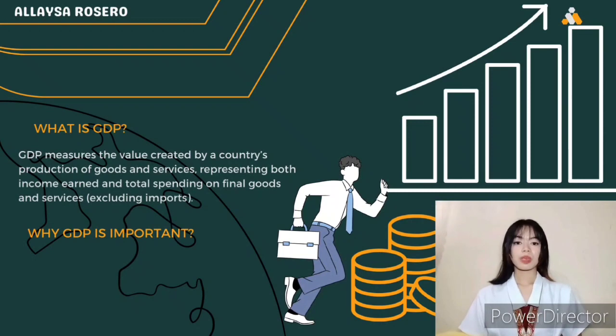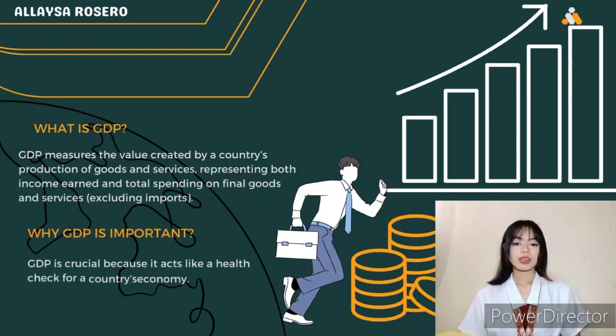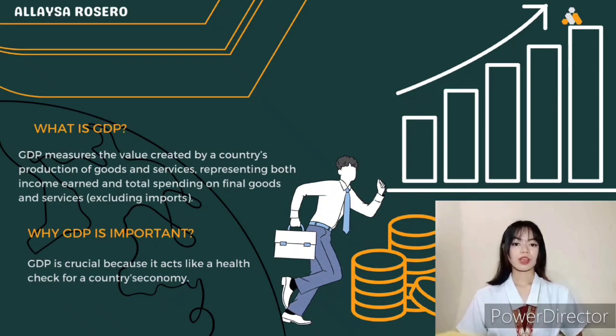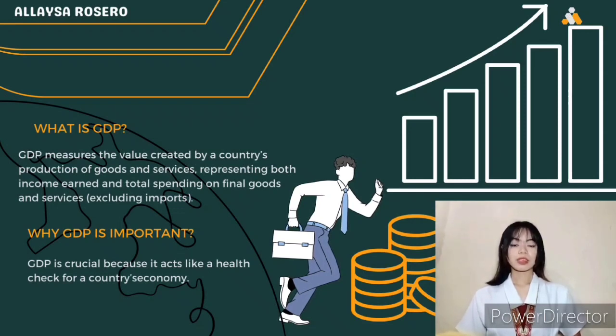Why is GDP important? GDP is crucial because it acts like a health check for a country's economy. It helps us understand how much a country is producing, earning, and spending. This information is vital for policymakers, businesses, and investors to make decisions and assess the overall economic well-being of a nation.